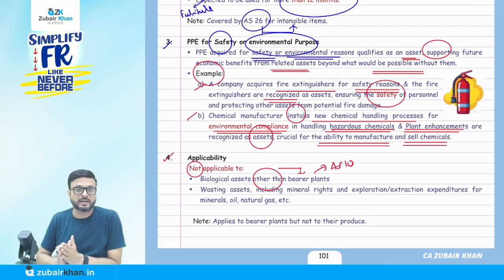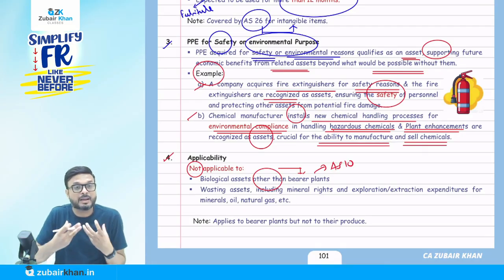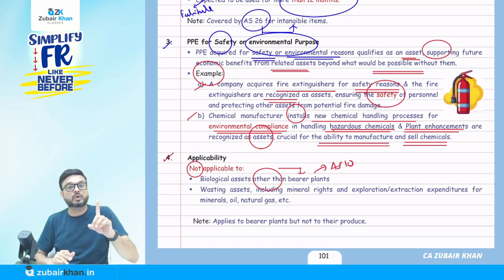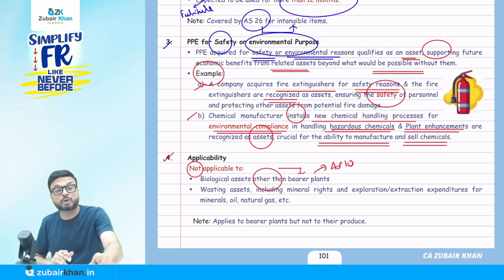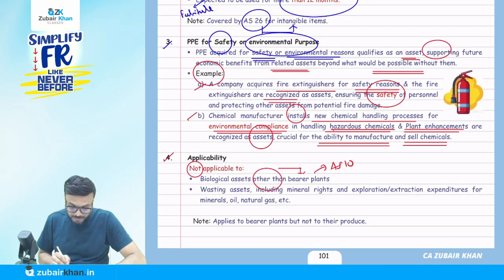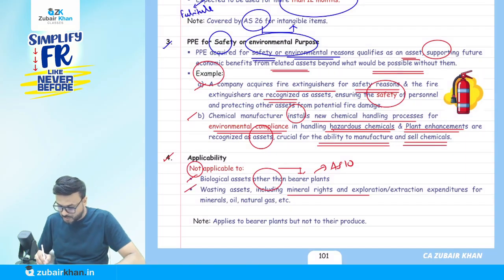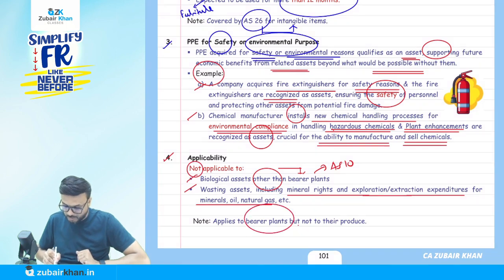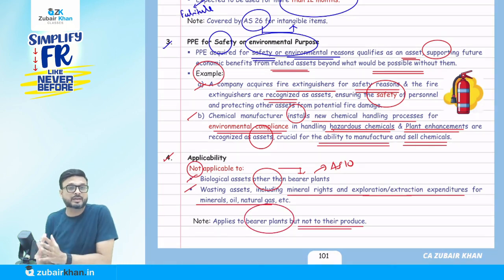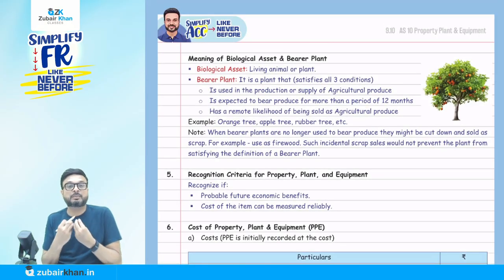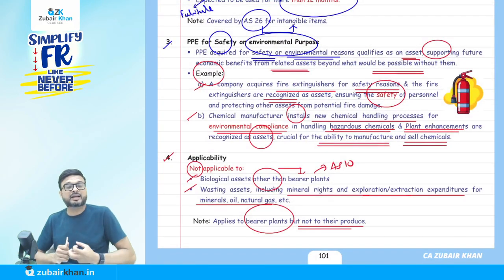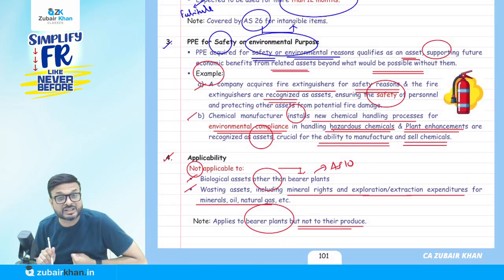Now the question will come to your mind: what do you mean by biological asset, and what do you mean by bearer plant? I will come to that. But remember that AS 10 is not applicable to biological assets, but it is applicable to bearer plants. It is also not applicable to wasting assets, including mineral rights and exploration or extraction expenditure for minerals, oil or natural gas, etc. It applies to bearer plants, but not to their produce. First, you have to understand what biological asset means, what bearer plant means, and what this note means. Yes, we know that accounting standard 10 is applicable to bearer plants, but not to their produce.